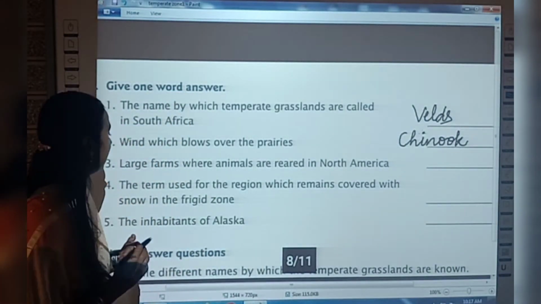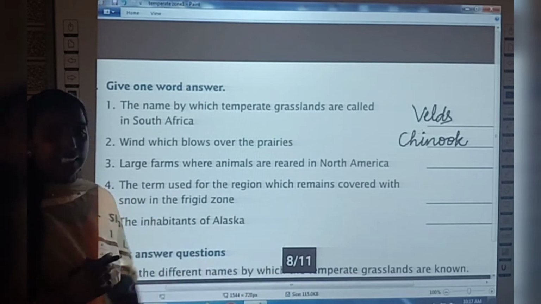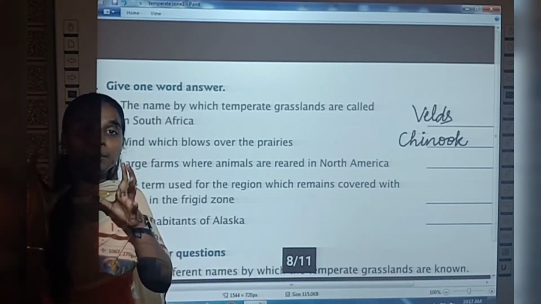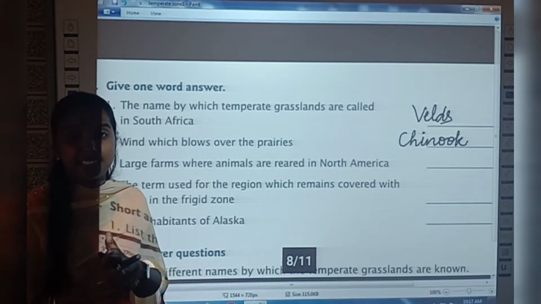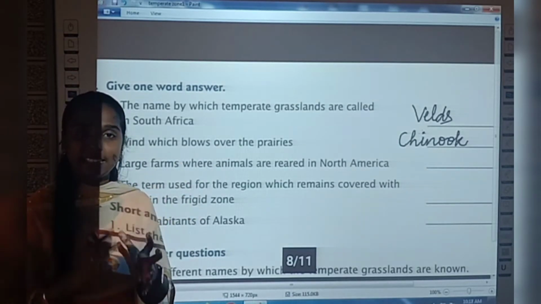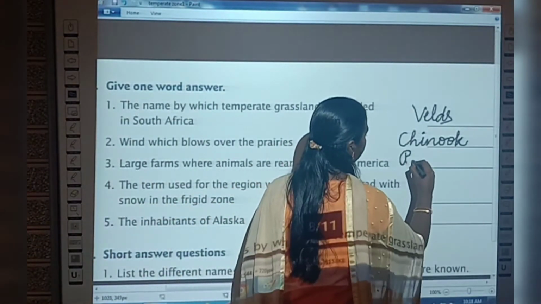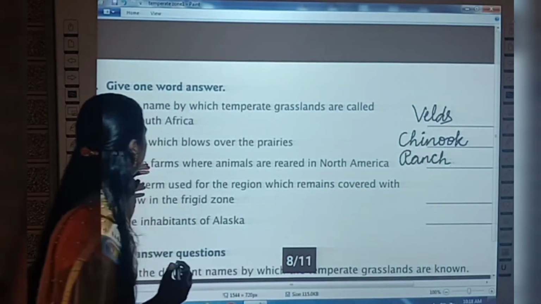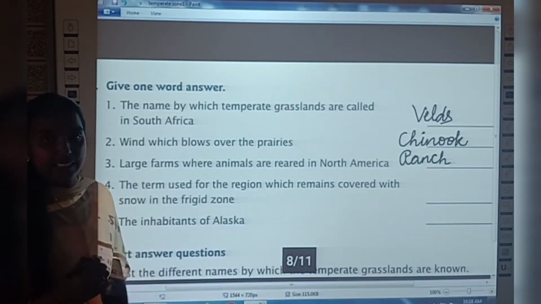Now see, large farms where animals are reared in North America. We have seen that in one place, people will rear more cattle. What is the name of that place? Yes, a ranch. Here we are going to write ranch, R-A-N-C-H, ranch. So, large farms where animals are reared in North America is ranch, okay?